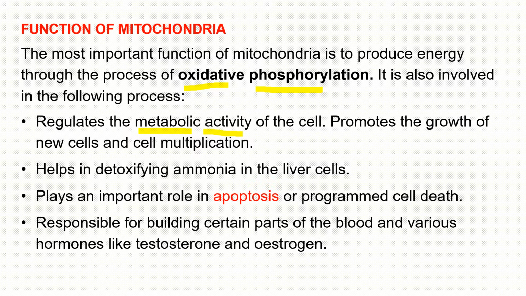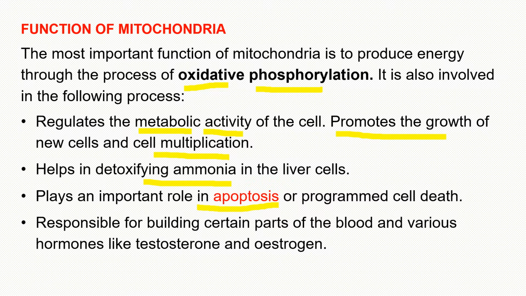Now lastly, let's talk about the functions of mitochondria, students. The most important function of mitochondria is oxidative phosphorylation. But it is also involved in many processes. First, it regulates many metabolic activities of the cell. It promotes the growth of new cells and cell multiplication. Next, student, it helps in detoxifying ammonia in the liver cells. Next, it plays an important role in apoptosis, that is programmed cell death.